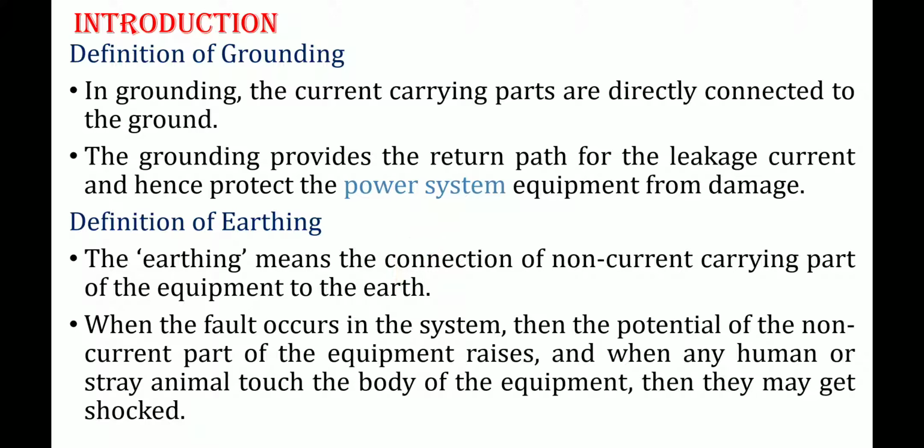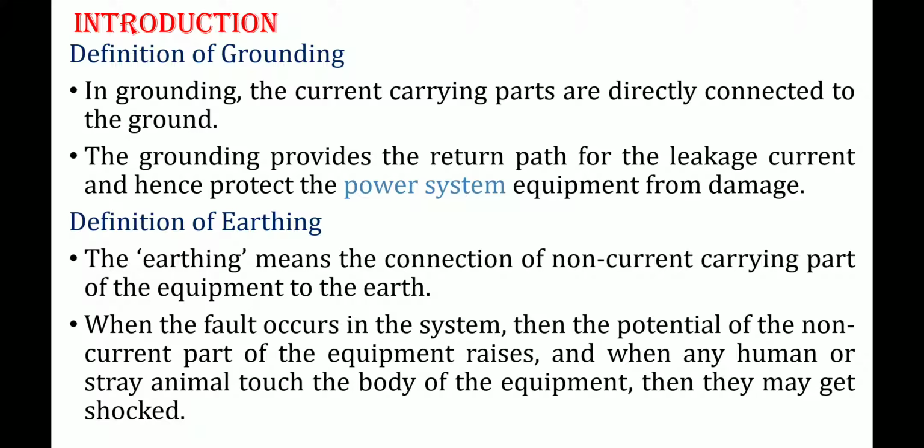Then what will happen? Whenever a fault occurs in the system, the potential of the non-current carrying part of the equipment, like the body of the equipment or the metallic enclosure of the equipment, rises. If the potential increases, what will happen? Suppose any human or any stray animal touches the body of that equipment, they may get a shock.